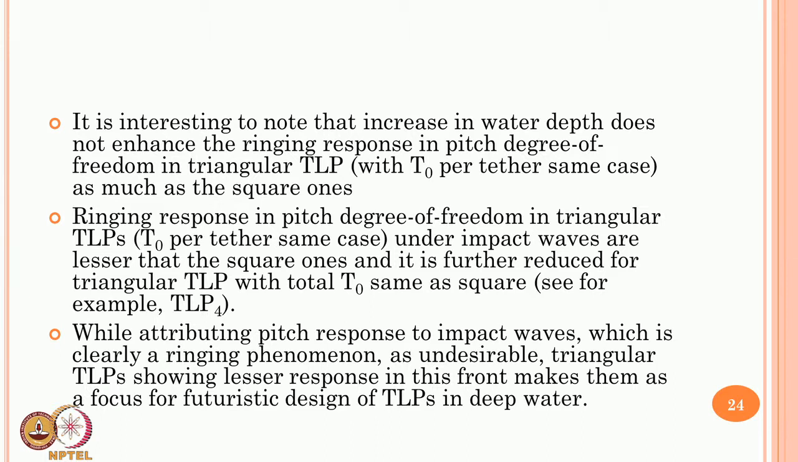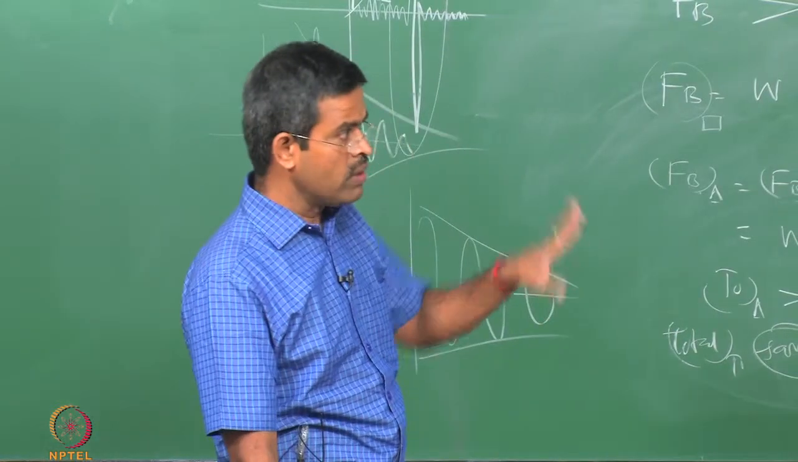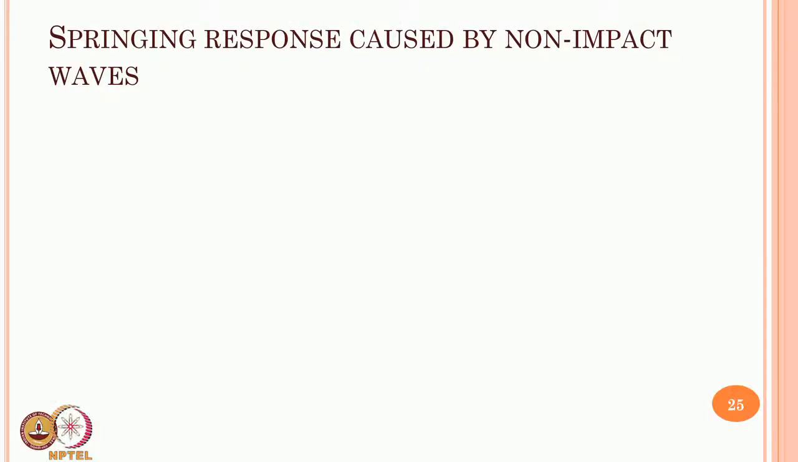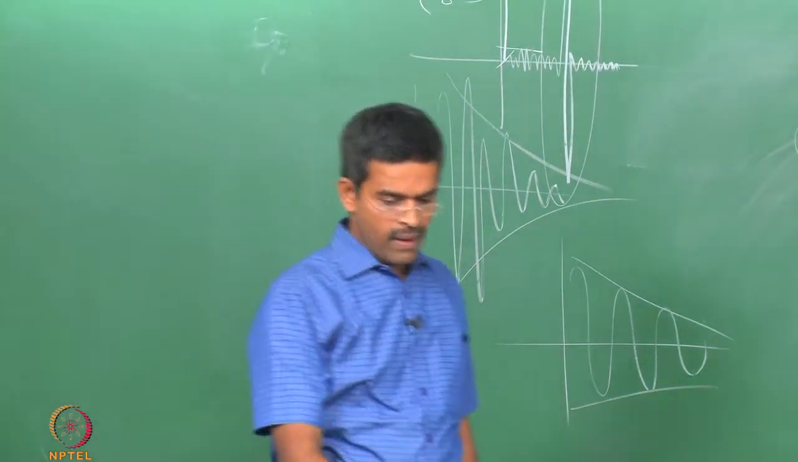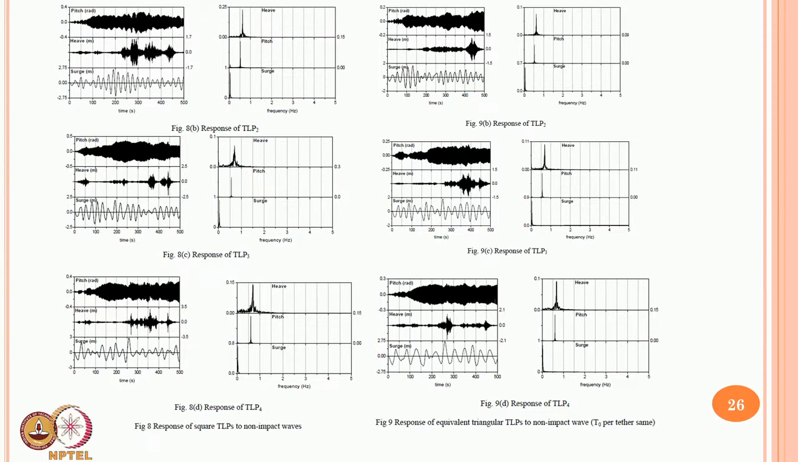However, triangular geometry shows lesser response compared to square geometry. Therefore, this can be a futuristic design for TLP in deep waters. Okay. That is the conclusion we have for impact waves. Let us see what happens in non-impact waves. Non-impact wave is a generic wave which is present for a larger period but a comparable wave height. Let us see what happens in that case.